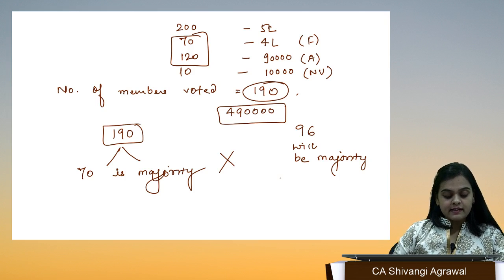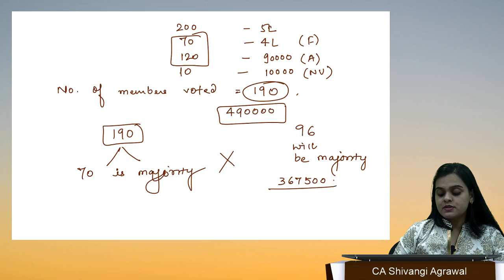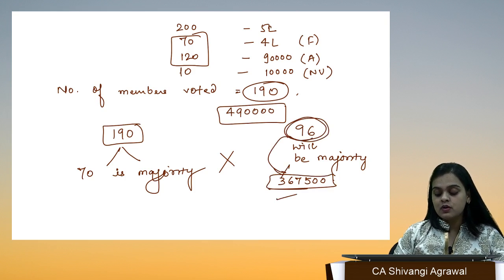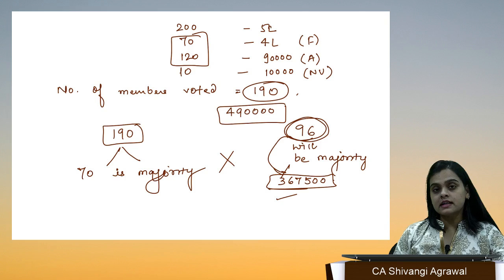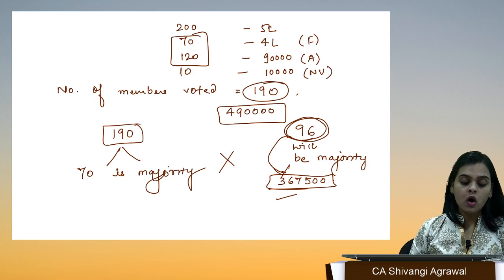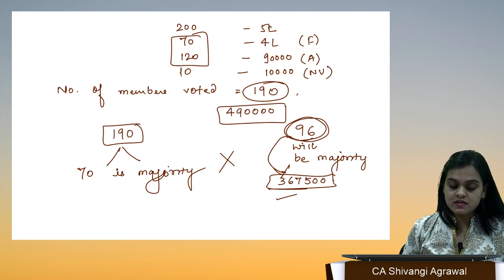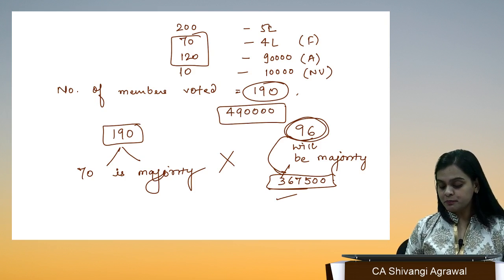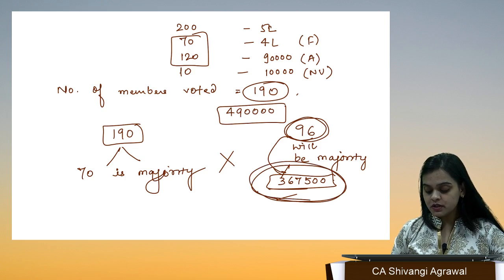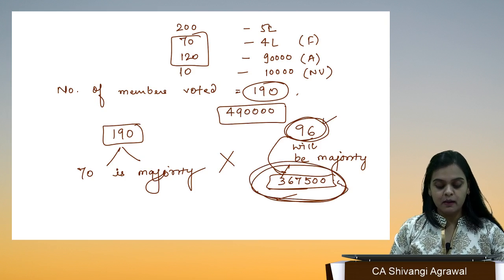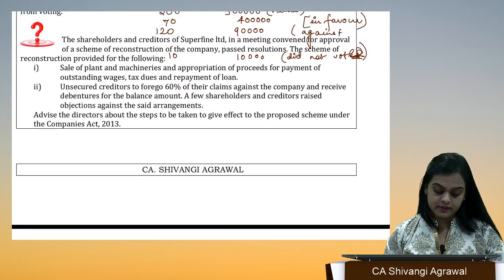And if I see 4,90,000, 3/4 of 4,90,000 will come out to be 3,67,500. So at least these many shares held by the members should have voted in favor. Then only this particular consent would have been deemed to be obtained. So I would say that the scheme has not been approved by the requisite majority. Why? Because we have got the value majority but not in number, and that is also required.